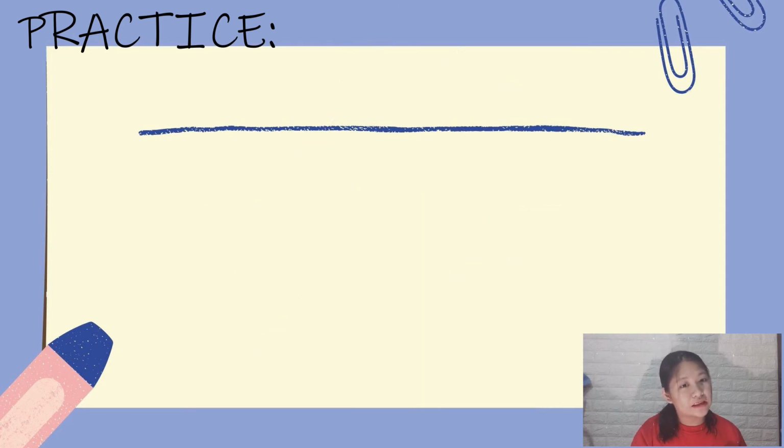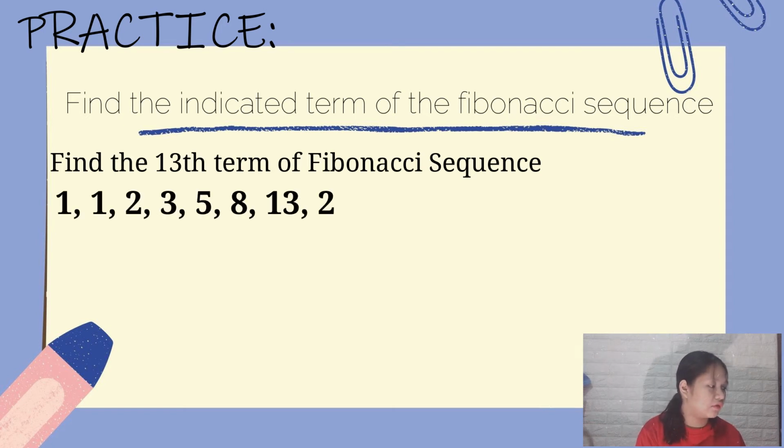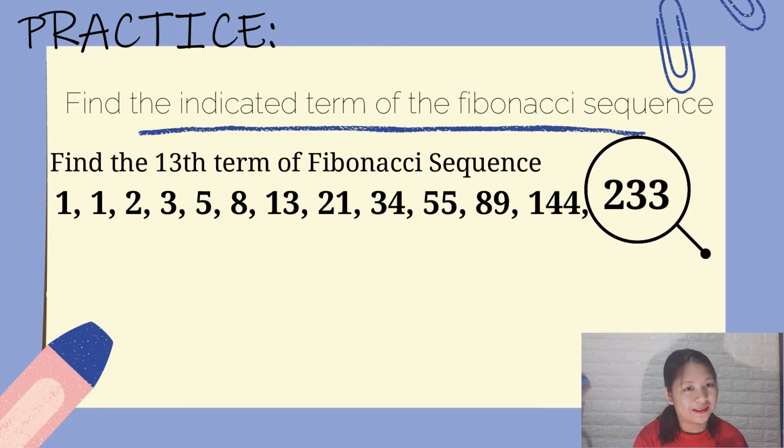So let's have one practice. Find the indicated term of the Fibonacci sequence. So let's find the 13th term of the Fibonacci sequence. So you have 5, 8, 13, 21, 34, 55, 89, 144. So 144 plus 89 is equal to 233. Therefore, the 13th term of the Fibonacci sequence is 233.